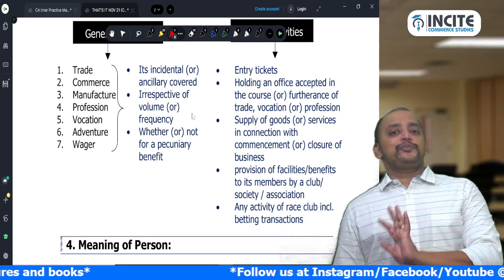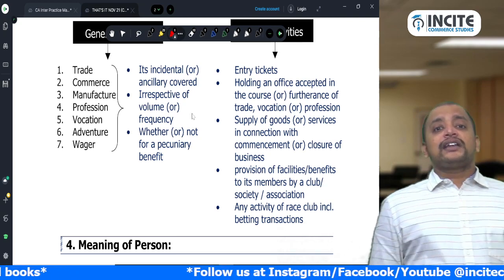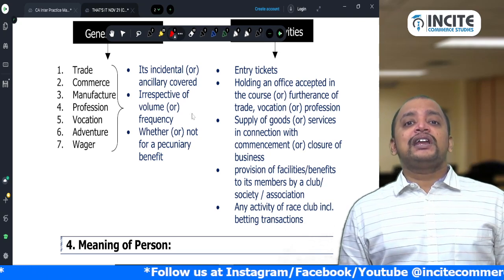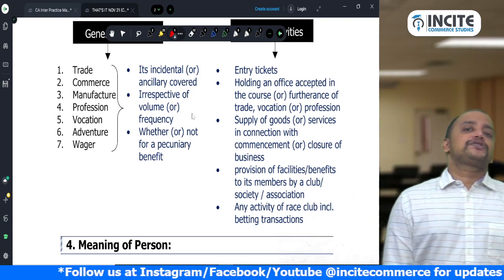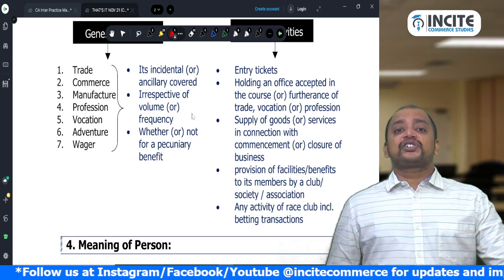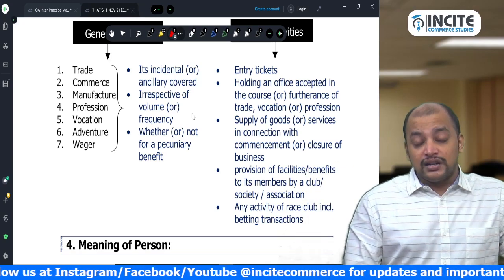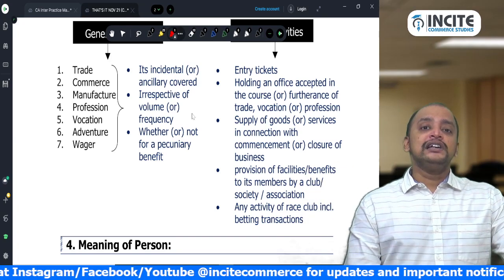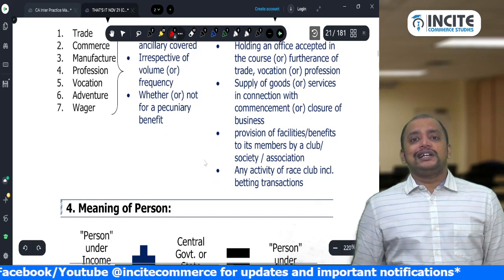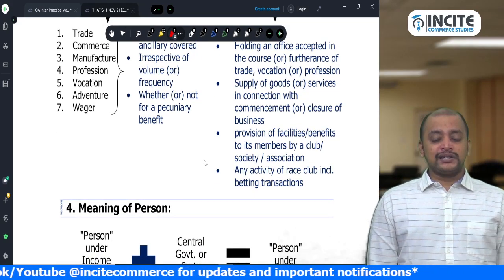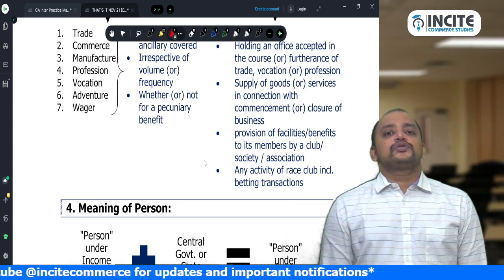it will come under supply of goods in connection with commencement of business. Same way, at the time of closure of business, the remaining assets I will be disposing of. That disposal of business assets also will come under supply in connection with closure of business. So that will also come under business. Then provision of facilities or benefits to its members by a club, society, or association.